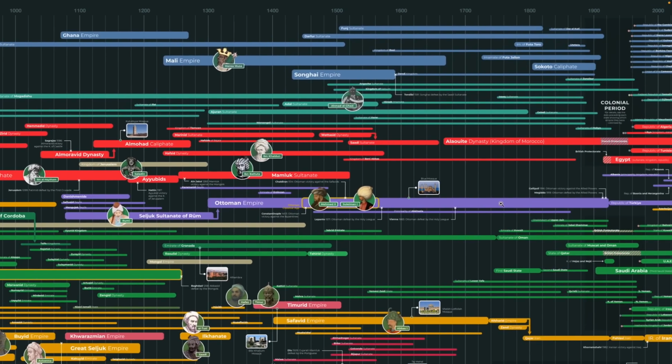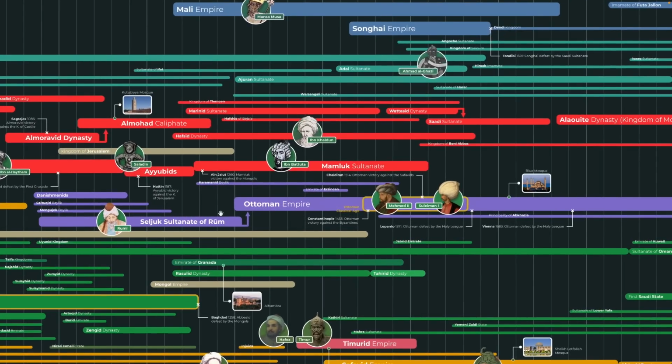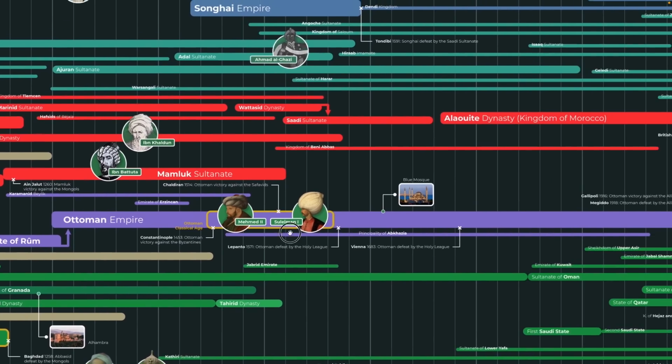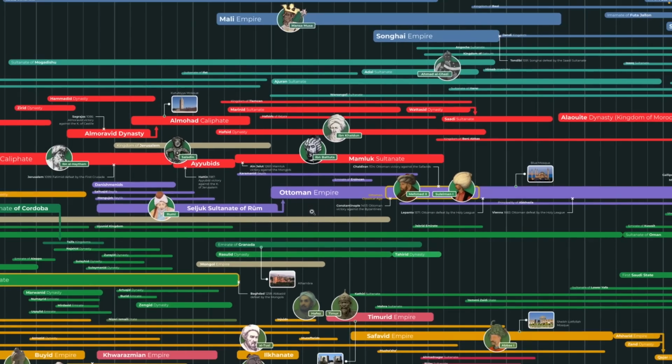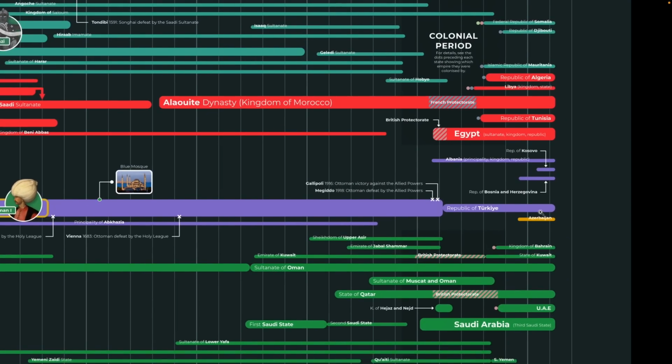And then we have purple, of course, a color that was deeply associated with the Roman Empire and the Byzantine Empire. And so the Ottoman Empire and the Seljuks of Rome and these empires largely ruled in areas that were previously Byzantine territory, so they have a purple color. You can see the Danishmendids and then the Sultanate of Rome, and then you have the Ottoman Empire. The Ottoman Empire takes up half of the chart. It's incredible. Sometimes you forget how long-lasting that empire was. It becomes the Republic of Turkey.